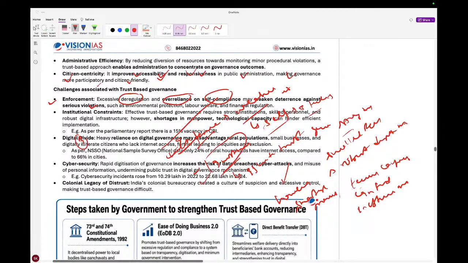Then the third is the digital divide, right? Digital divide. All the departments are not yet covered. So that can be one of the challenges that can be faced.